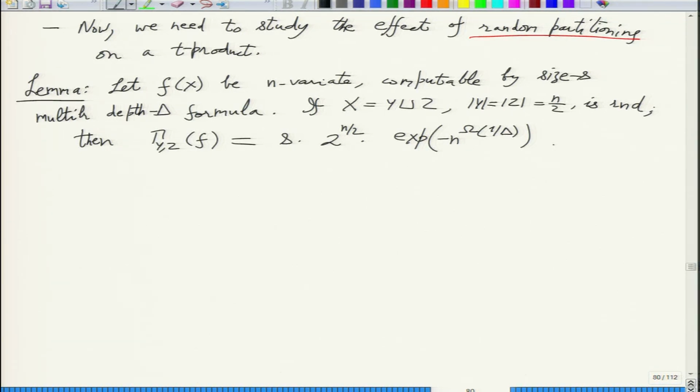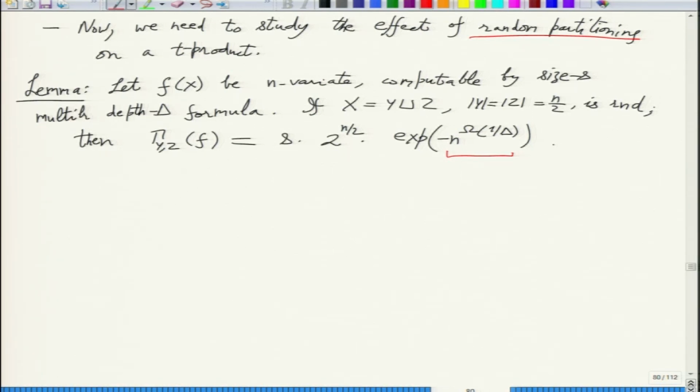As delta increases, the difference becomes smaller, but still it is quite significant. It is n to the some constant. So you are actually talking about 2 raised to n raised to some constant, and that will become your lower bound on S. So it is much bigger than polynomial, a nearly exponential lower bound for determinant in the end.